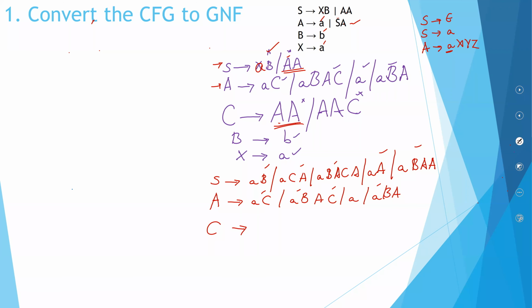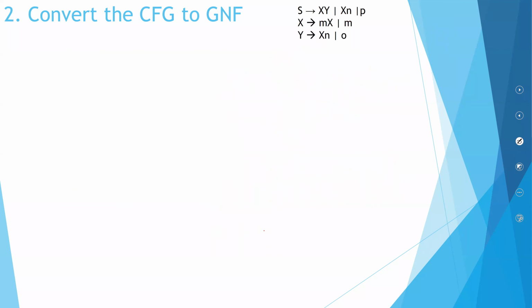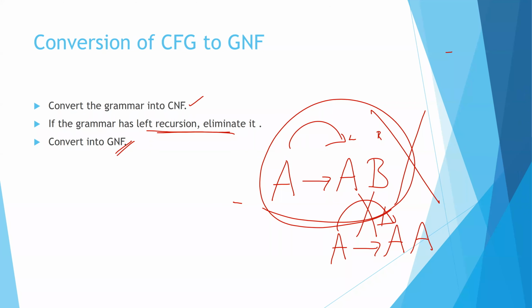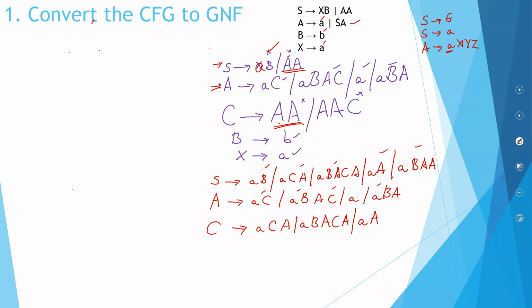So I will replace it with this A. So I will have A, C, A, B, A, C, A, just replacing A, B, A. So this term I have taken care of.